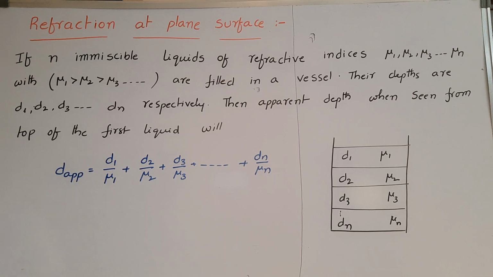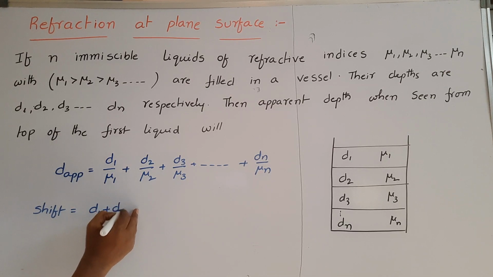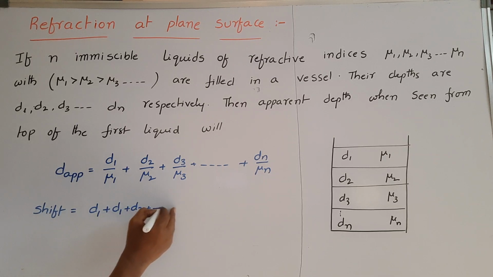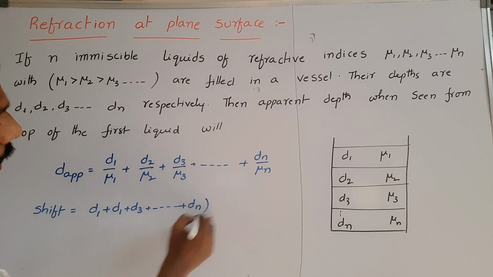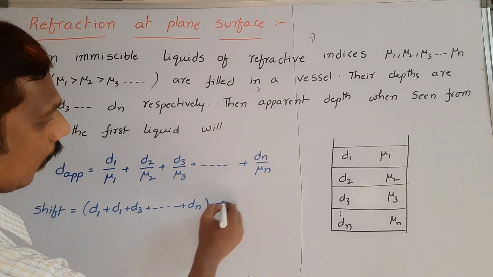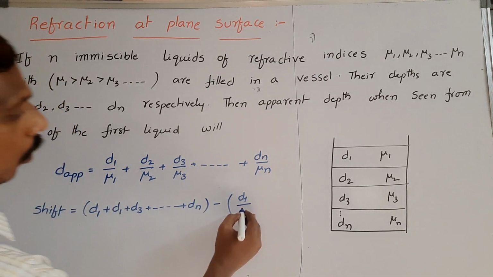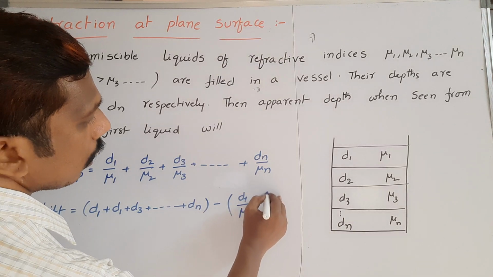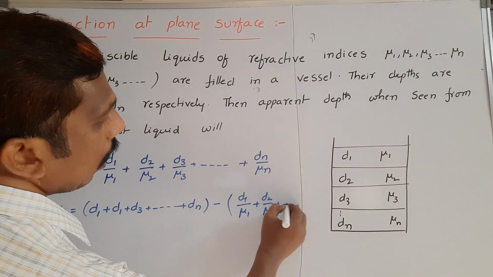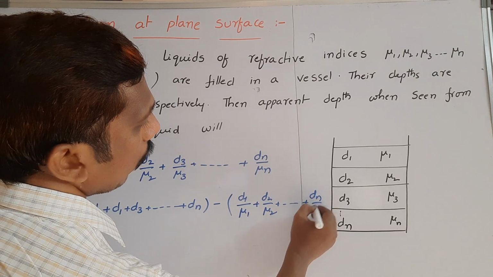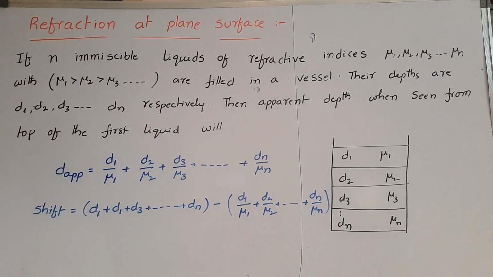Here, suppose you want to calculate the shift. Shift is equal to real depth minus apparent depth. Real depth is equal to d1 plus d2 plus d3 and so on plus dn. This real depth minus the apparent depth, d1 by mu1 plus d2 by mu2 plus and so on plus dn by mu n. So this is the shift formula.